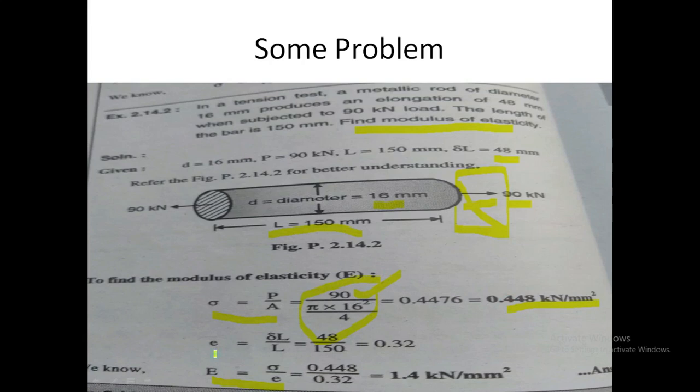Then we calculate strain. The formula for strain is delta L divided by L. Delta L is given as 48 and the original length is 150 mm. After putting the values in the calculator, we got the answer 0.32. Strain has no SI unit. Then we calculate Young's modulus using stress upon strain. We already calculated stress as 0.44 and strain as 0.32. After putting these values in the calculator, we got 1.4 kilonewton per mm square. In this way we calculate the modulus of elasticity.